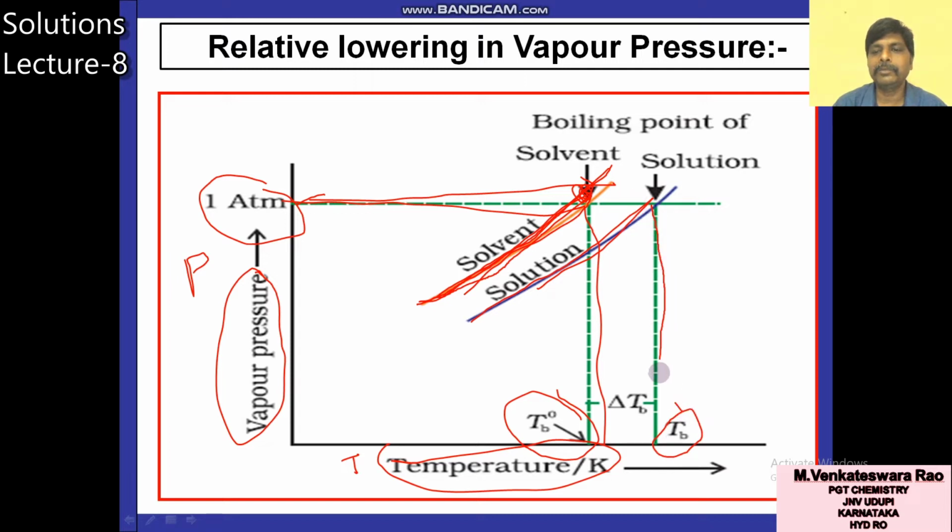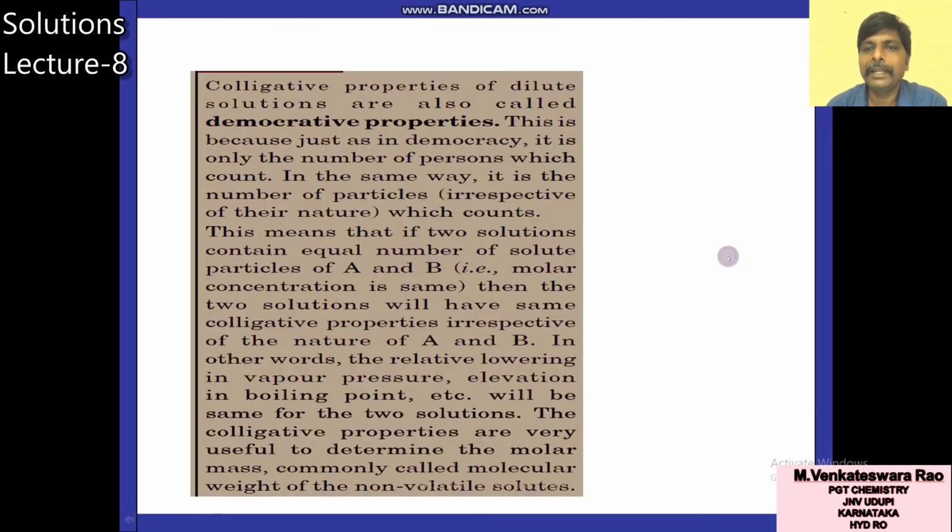Boiling point of solution. So this is about boiling point, temperature and vapor pressure related curve. So what is boiling point? The temperature at which vapor pressure of liquid is equal to atmospheric pressure is called boiling point. Here one important point, colligative